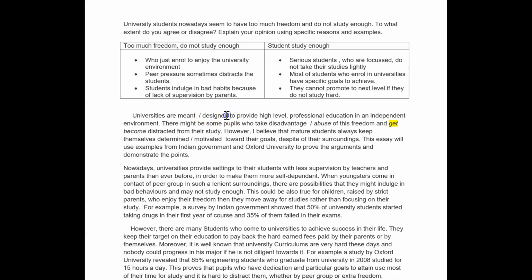Meant to suggests that they don't. Designed to is more like the purpose. Otherwise, absolutely lovely, very good. So I'd go motivated here. The assessor will use examples to prove. Okay, good, very nice, well done, clear intro.